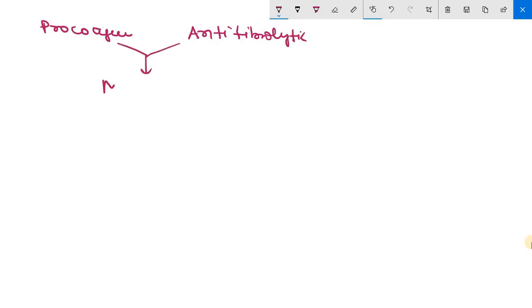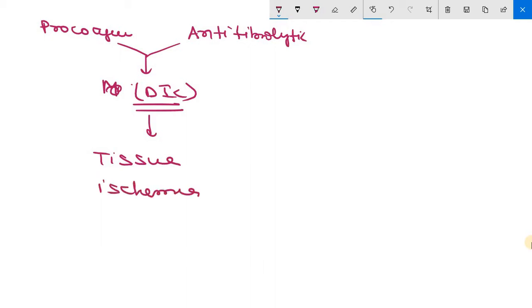So first, that is procoagulant and antifibrinolytic effect. As we discussed, these two will cause microvascular thrombosis, that is DIC, disseminated intravascular coagulation. So it will lead to microvascular thrombosis, and due to this there will be tissue ischemia, and that tissue ischemia may lead to adrenal insufficiency. We will discuss what adrenal insufficiency is here.